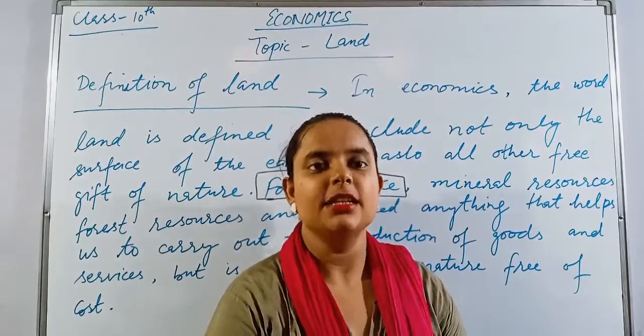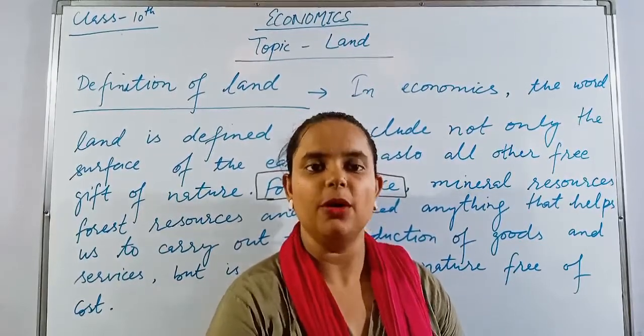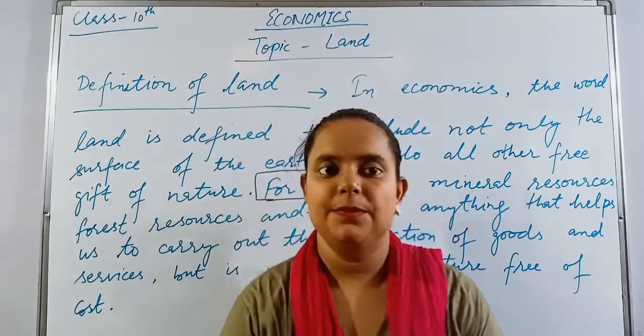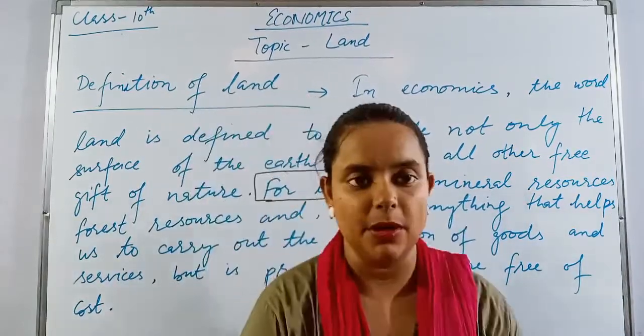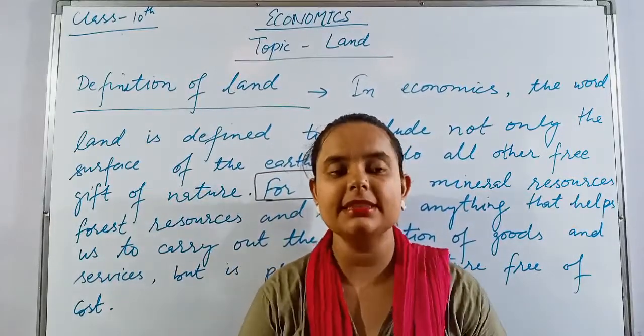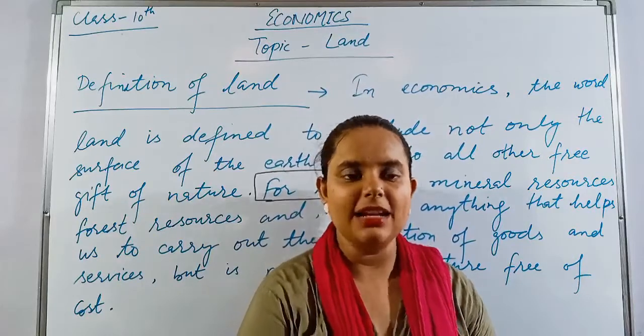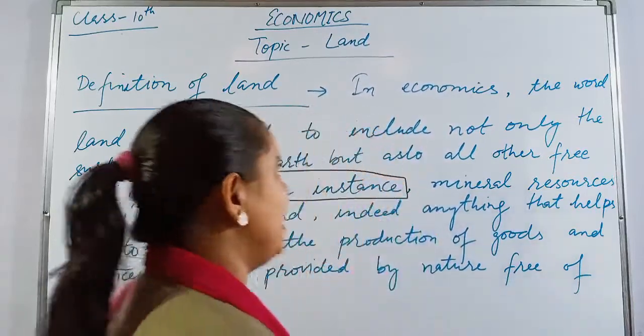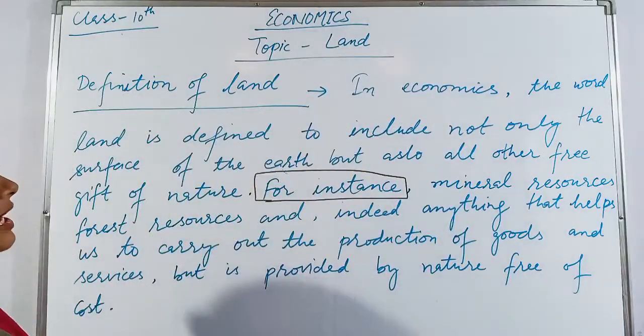Of class 10. Today I am going to teach you another chapter of class 10, that is land. Before, we discussed the productive mechanism, in which we discussed production, utilities and factors of production. Now, the first part of the factors of production is land. Now see, the definition of land.